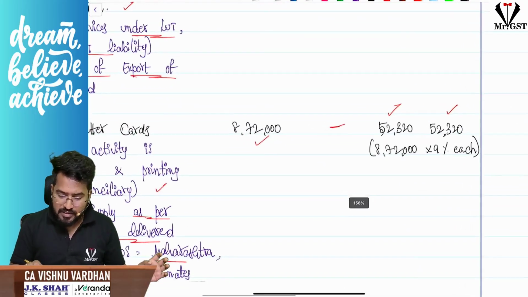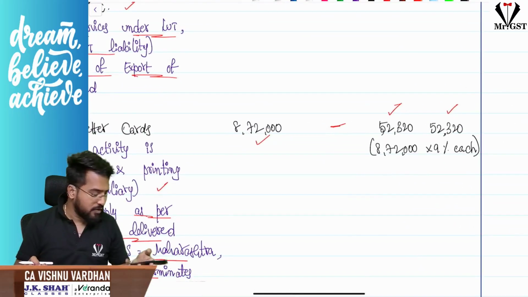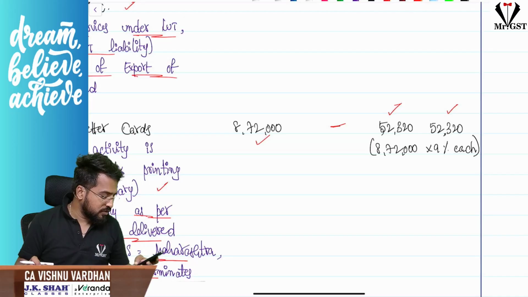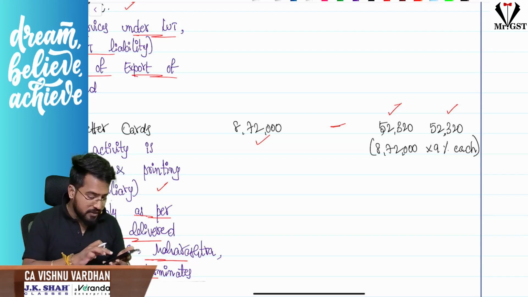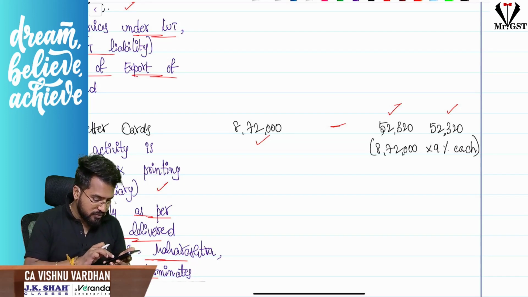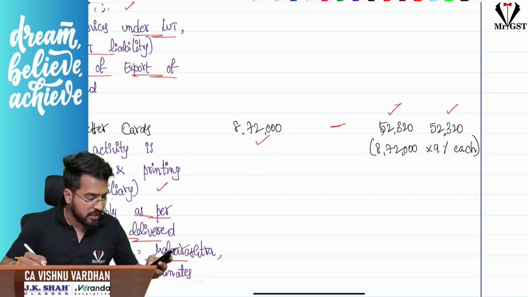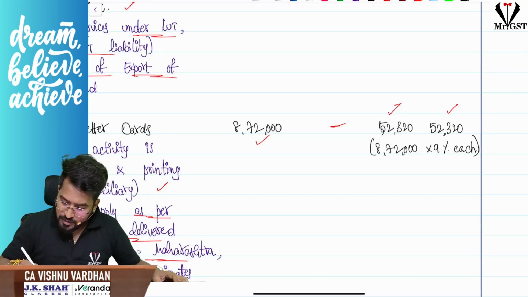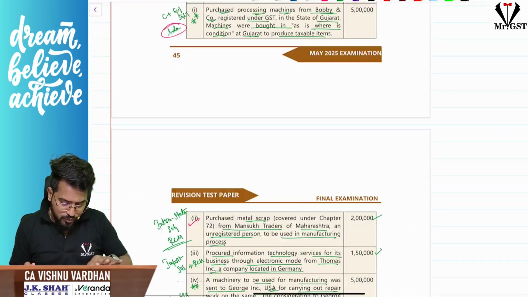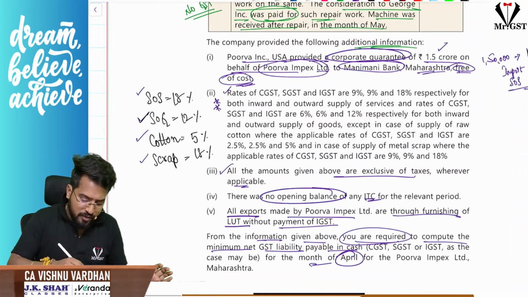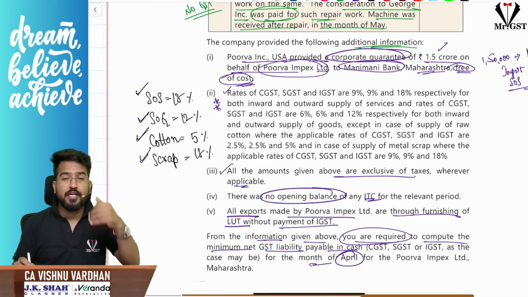One second, let me just check. 8,72,000 into 6% is 52,320. Yes, I have calculated 6%, but I have written here 9%. So it is 6% only, 6% each, because it is goods. I repeat, if it is goods, I have written here properly to have clarity on tax rates.